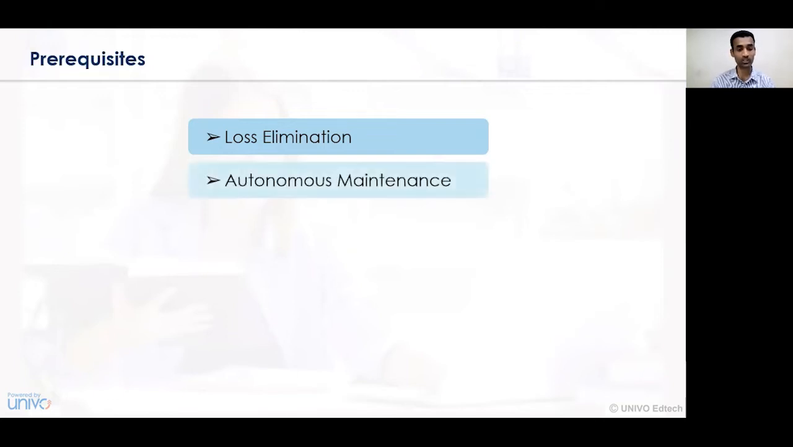Now let's understand the various prerequisites for total productive maintenance. The first prerequisite is loss elimination. Initially, the organization has to see how to minimize the amount of losses, and in what way the losses that may arise in a business organization can be reduced to a certain level. So elimination of losses is essentially important, and an organization must always try to inculcate various habits as to how we reduce or minimize those losses.